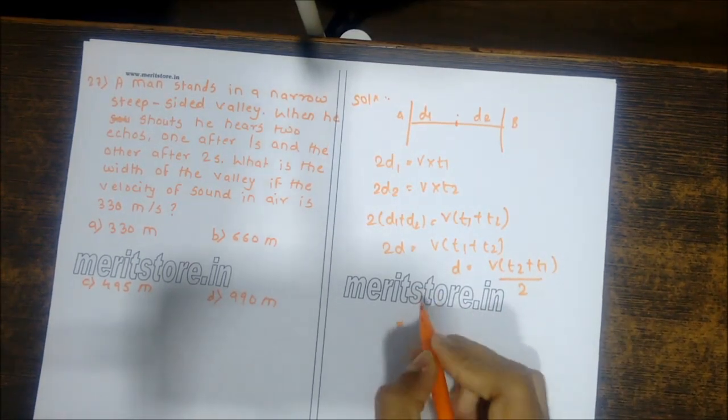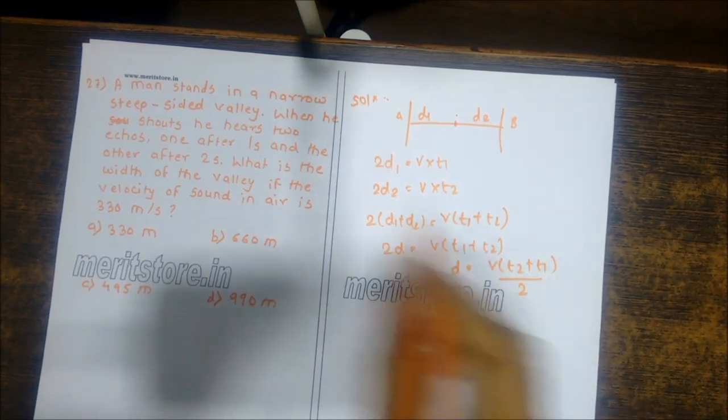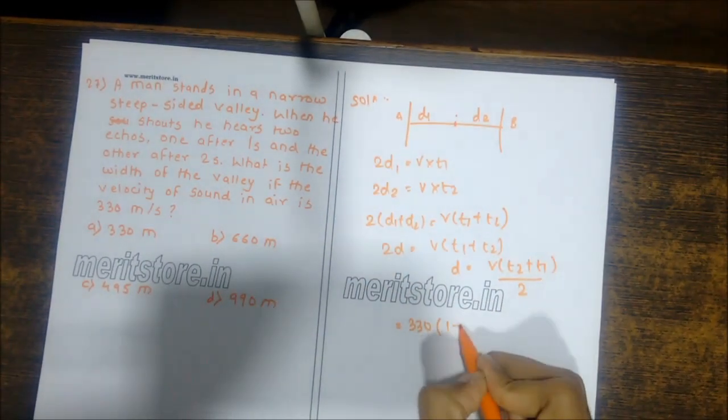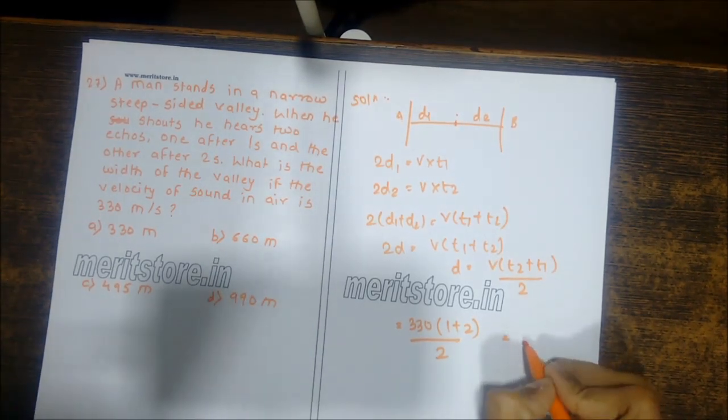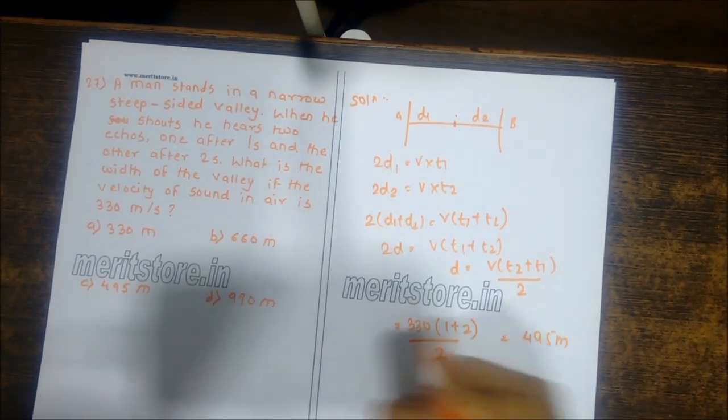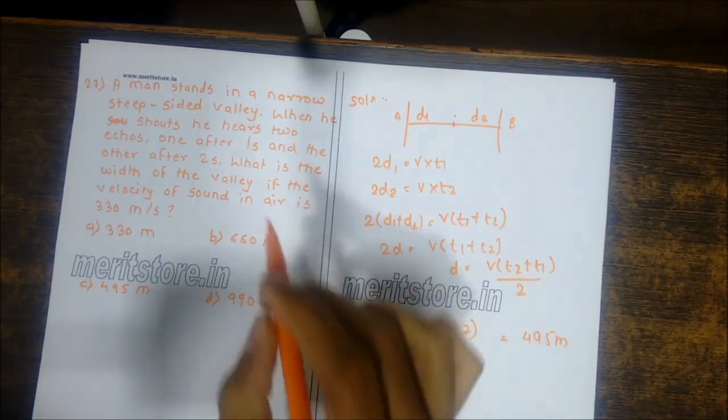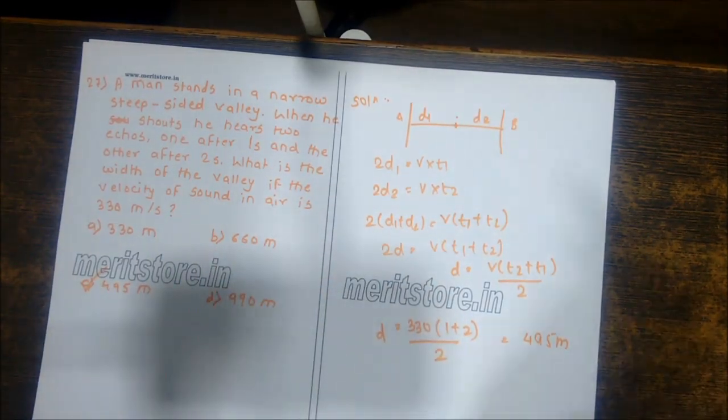So the velocity is 330. The times are t1 is 1 and t2 is 2, so 1 plus 2 upon 2. The value comes out to be 495 meters, which is the distance of the cliff. So C is the correct option.